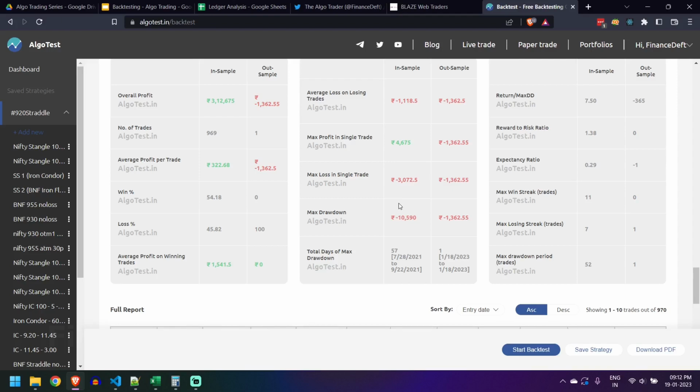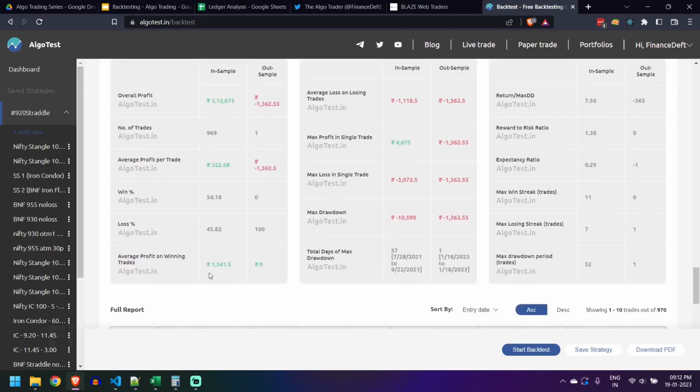So earlier the drawdown was 15 percentage. Now it has come down to nearly 8 percentage. All we did is trail the other leg to cost, and we have reduced the drawdown. But one more thing to consider here is our win ratio has reduced. Earlier the winning ratio was 63, and now the winning ratio is only 54. That is, if you consider charges, you'll be winning only about half of the days.